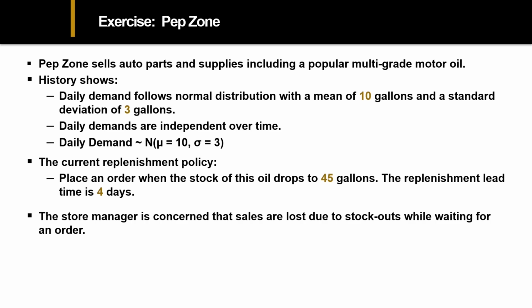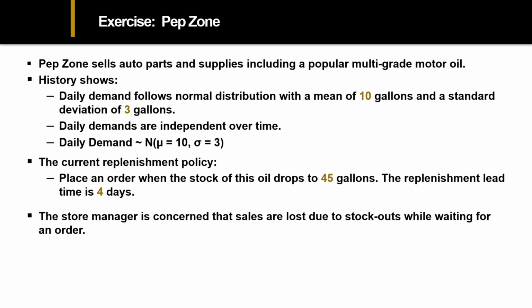Let's say we're a company called Pepzone. We sell auto parts and supplies. Since we've been in business for a while, we have some data that shows that we think the daily demand is best described by a normal distribution with a mean of 10 gallons and a standard deviation of 3 gallons.